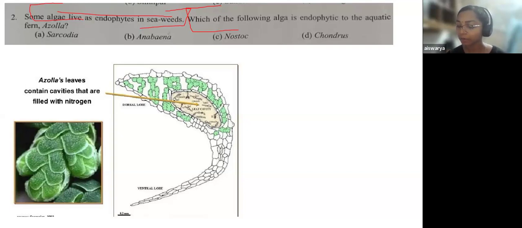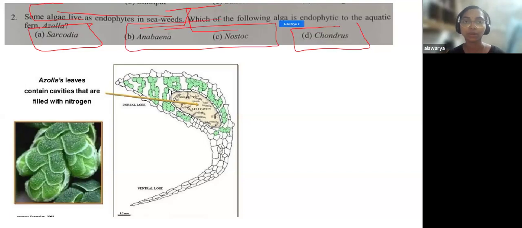Okay, so when you look at options A and C, they are clearly Chondrus and Sarcodia, both are red algae. They are Rhodophyceae members. So they are both red algae. What is being asked here? It is asked about Azolla. It is an aquatic fern. So who inhabits inside Azolla? So you have two other options, B and D.